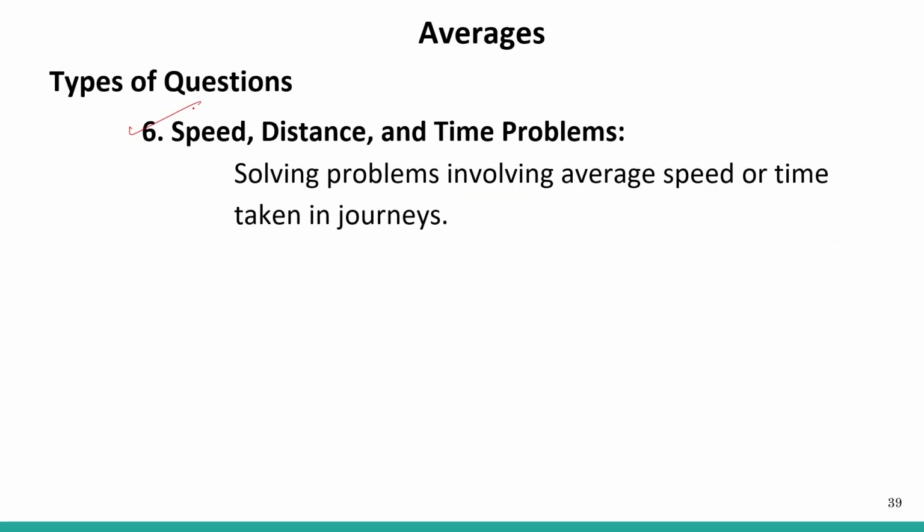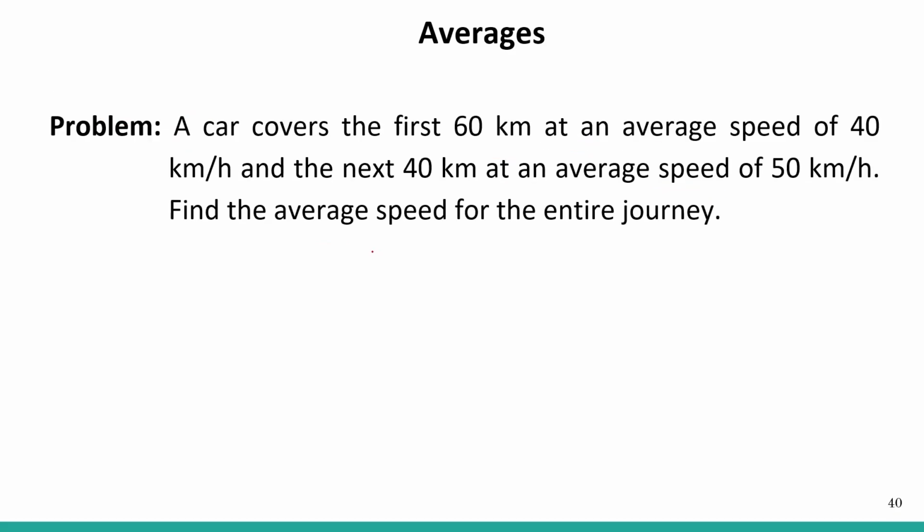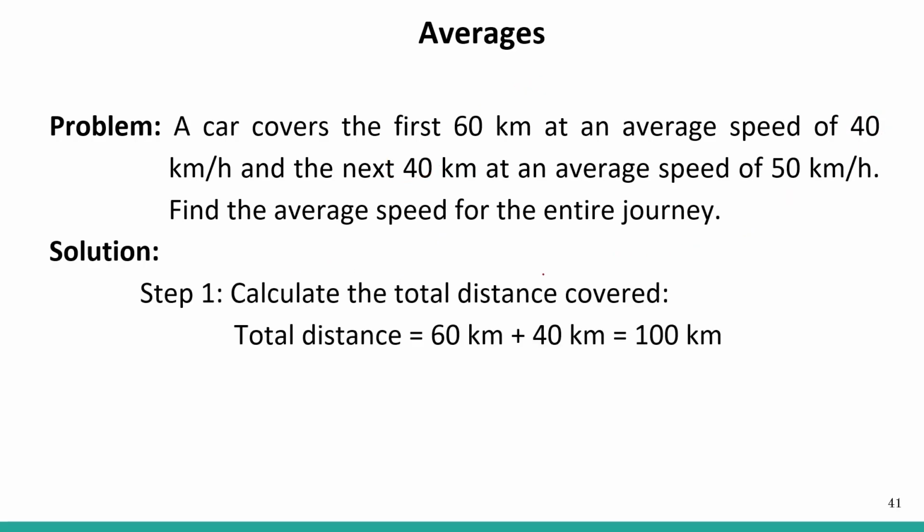So let's see the sixth kind of problem, that is on speed, distance and time. Solving these problems involves average speed and time taken in journeys. A car covers the first 60 km at an average speed of 40, and the next 40 km at an average speed of 50. Find the average speed of the entire journey. Calculating the total distance covered: 60 km plus 40 km is equal to 100 km.